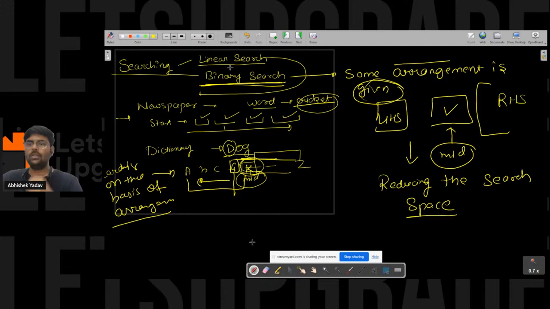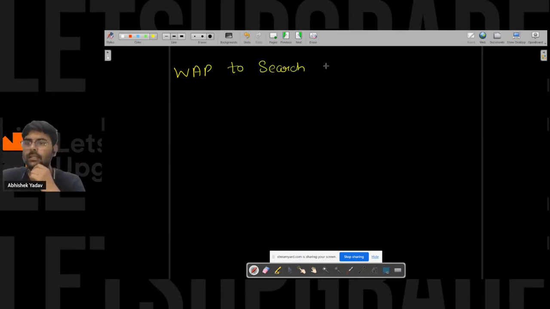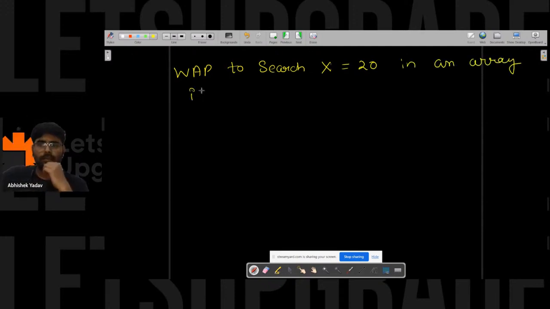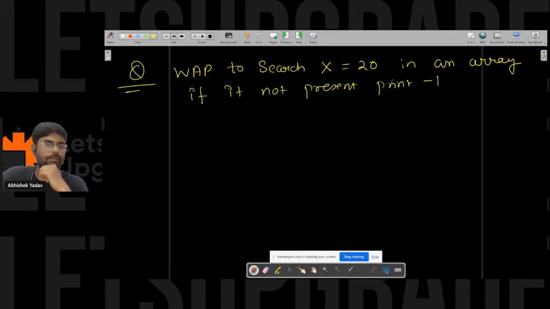So let's try to understand this with the help of a question here. We have to write a program to search x is equal to 20 in an array. If it is not present, print -1.